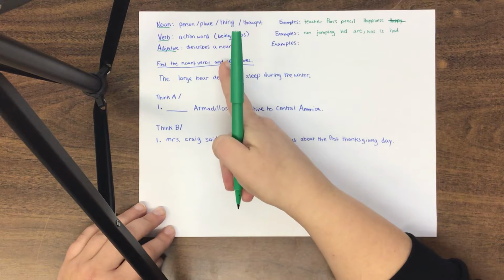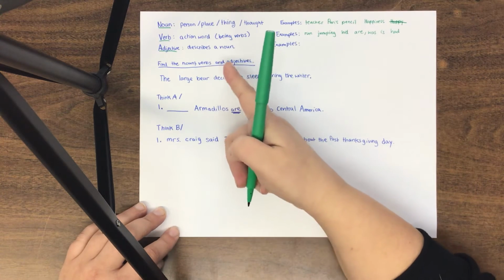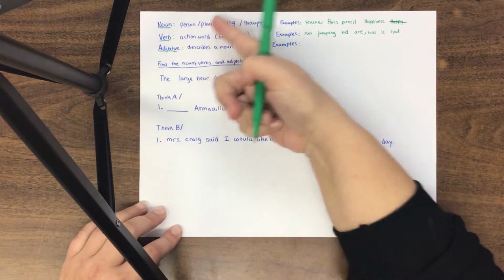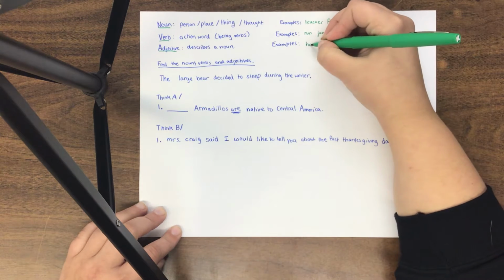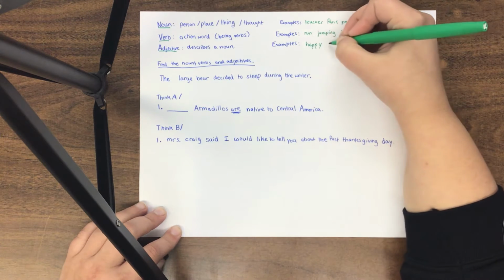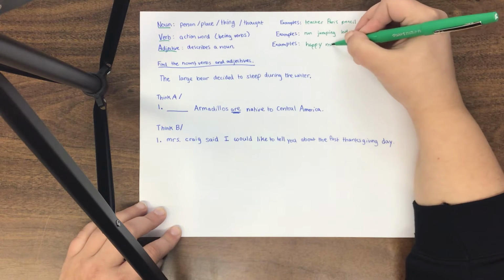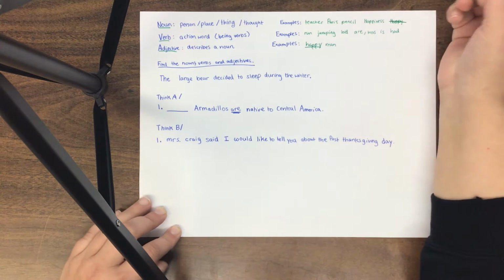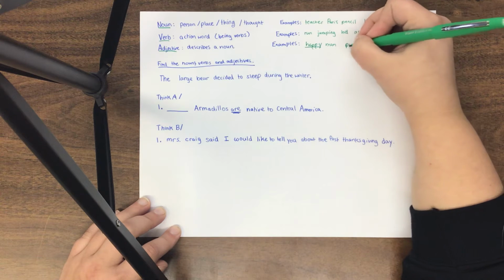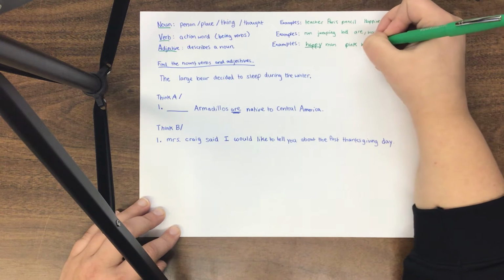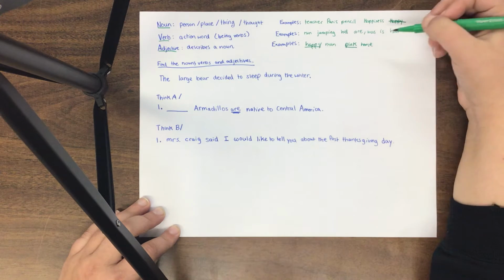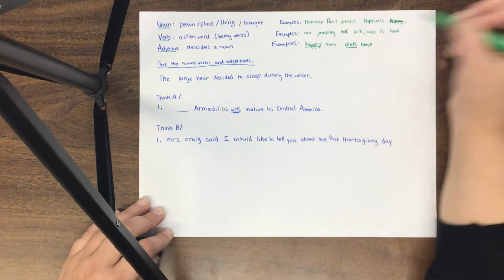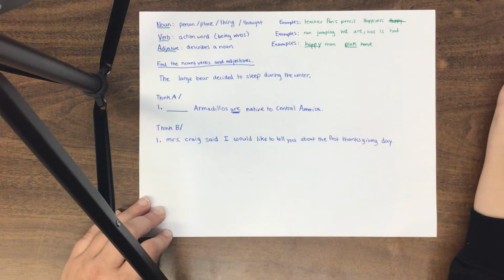Finally, our adjective is a word that describes a noun. So it describes a person, place, thing, or thought. So this is where we could say happy, because happy could describe a person, like a happy man. The adjective would be happy. We could use colors. The pink horse. Pink would be an adjective because it's describing a thing. So anything that describes a noun is an adjective.